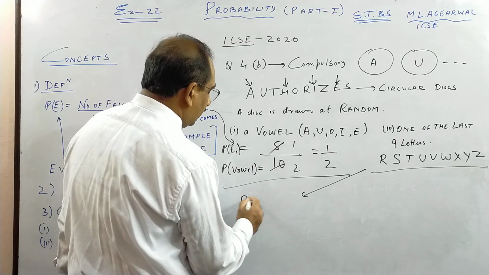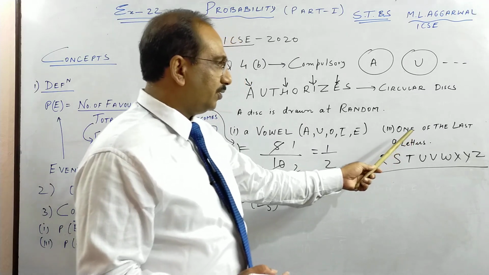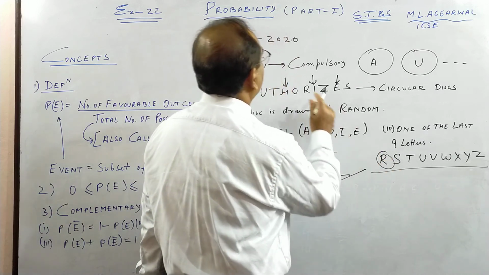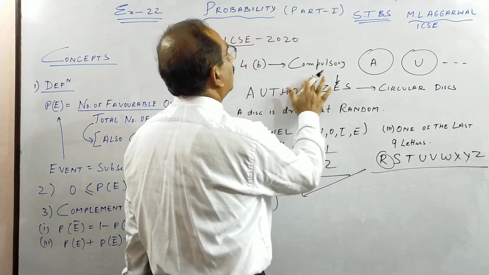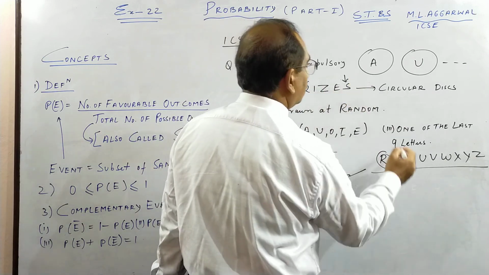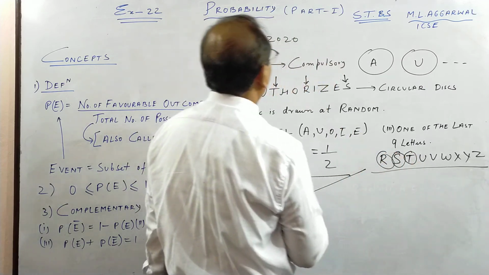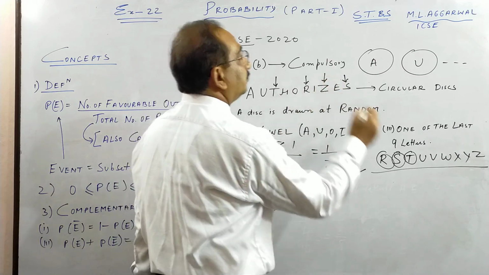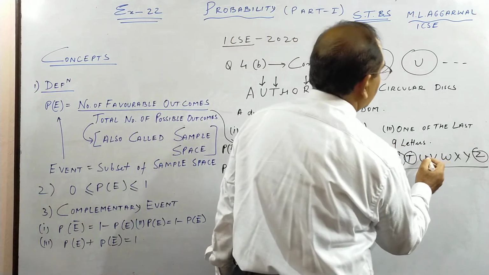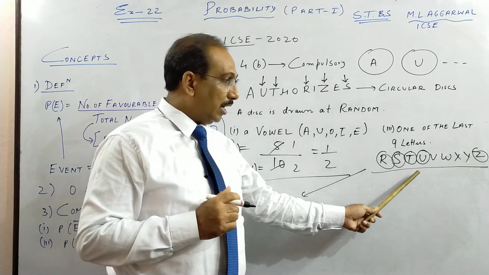Let it be called PE, probability of event E. E3 stands for one of the last 9 letters. So see, authorizes. R is here. Other things I'll rub. R is here. S is here. T is here. Then we have Z. Any other letter? U is also there. So in the word authorizes there are 5.